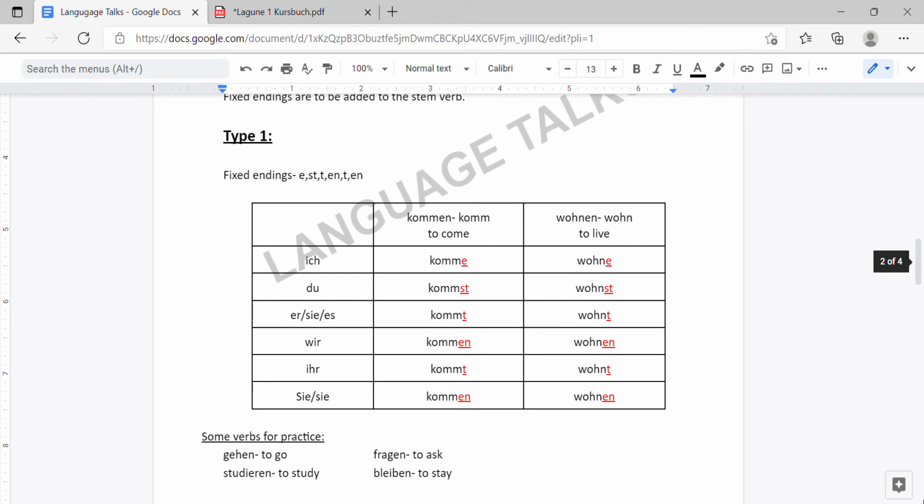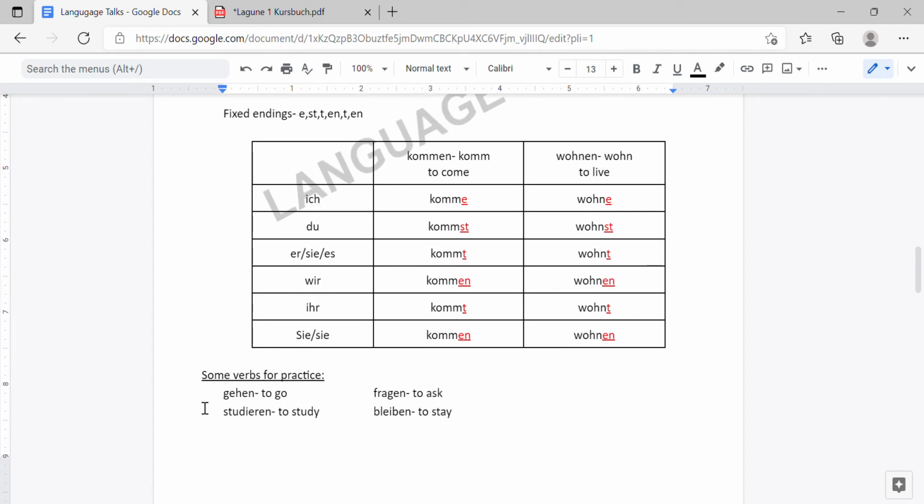Let's see the same example for another verb, that is wohnen. Wohnen means to live. So the stem verb will be wohnen minus en. You have to remove the en here and we get wohn. So add these endings to the stem verb wohn. Ich wohne, du wohnst, er, sie, es wohnt, wir wohnen, ihr wohnt, sie wohnen. Okay? I think you understood it. If you have any doubts, please ask me. For your practice, I have given you four more verbs.